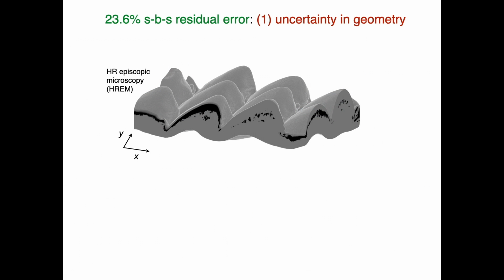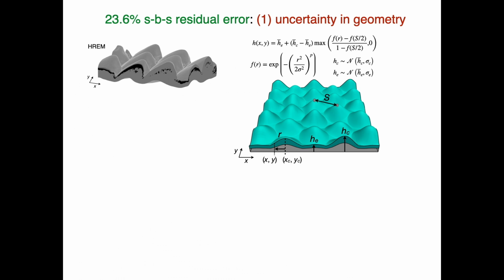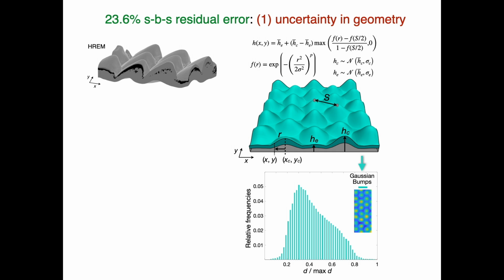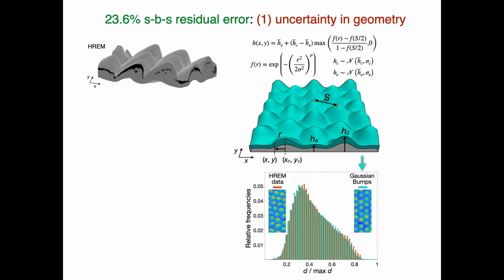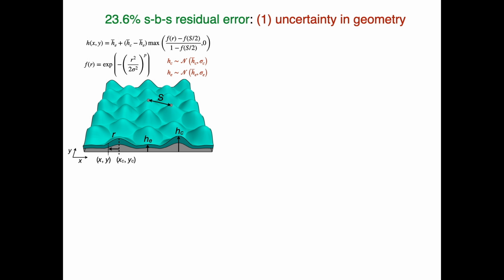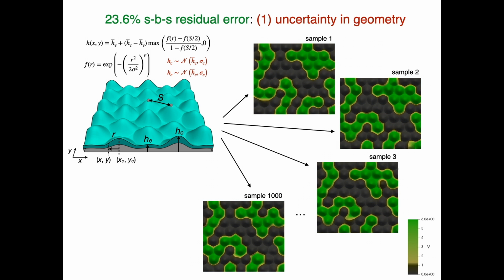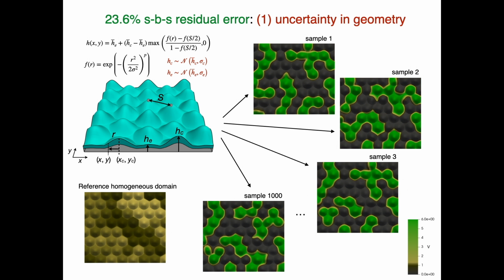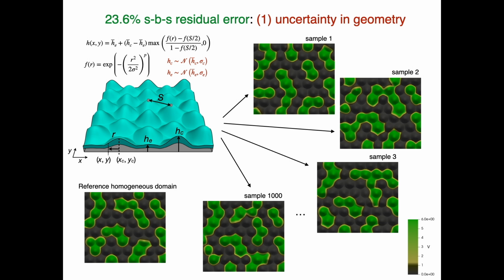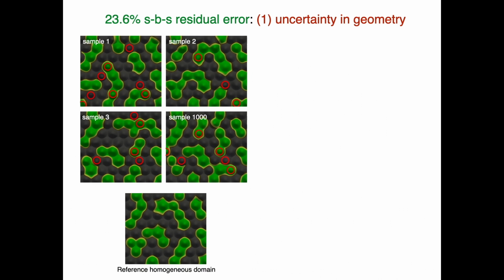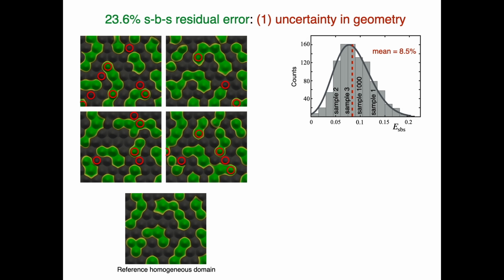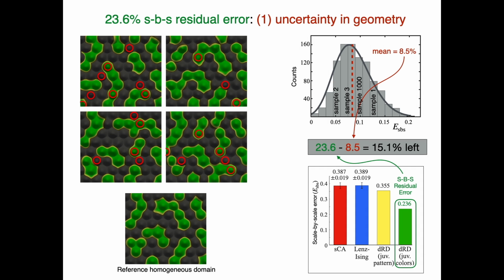First, we reconstruct a 3D patch of ocellated lizard skin using episcopic microscopy, and construct 1,000 noisy domains that each exhibit the observed thickness heterogeneity. For each domain, we run a 3D reaction-diffusion simulation and compare the resulting pattern to the one obtained with a reference domain of identical bumps. These simulations show that given uncertainty in skin geometry, a model with perfect intrinsic predictability would still generate, on average, an error of 8.5%. But what is the source of the remaining 15%?